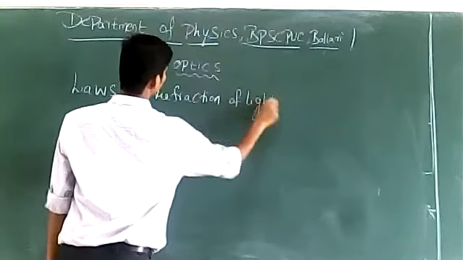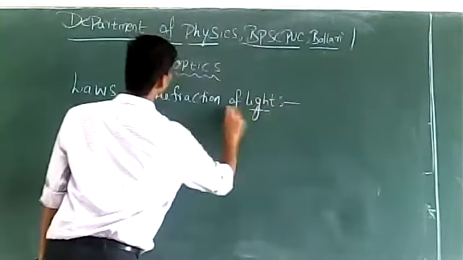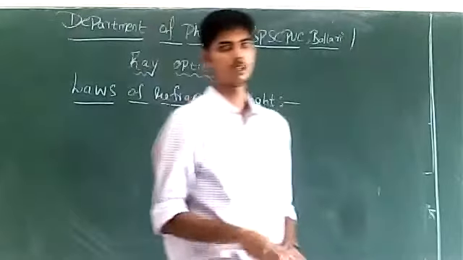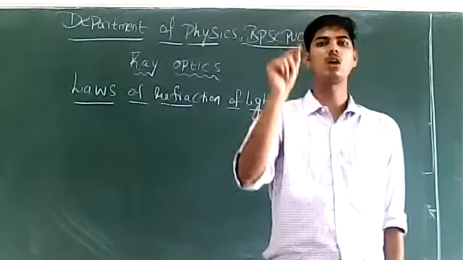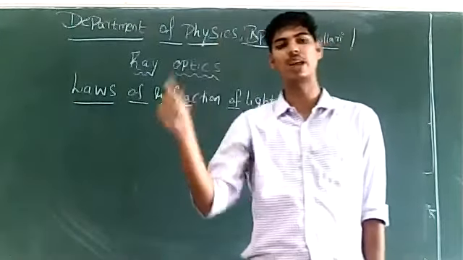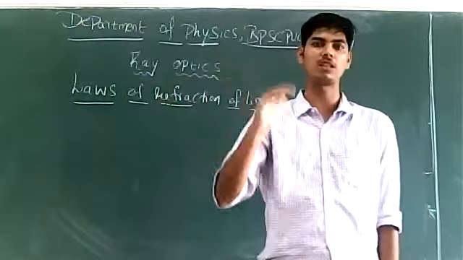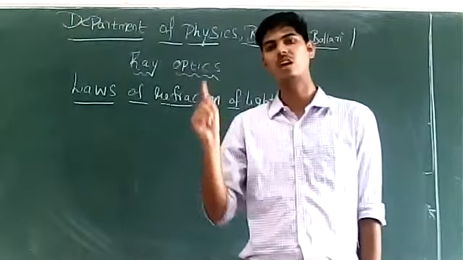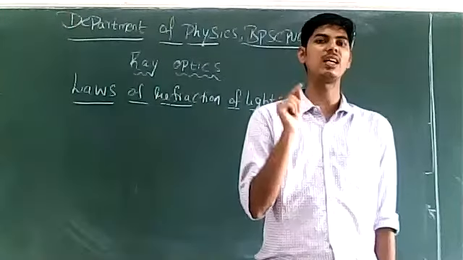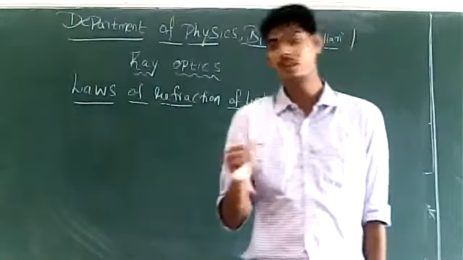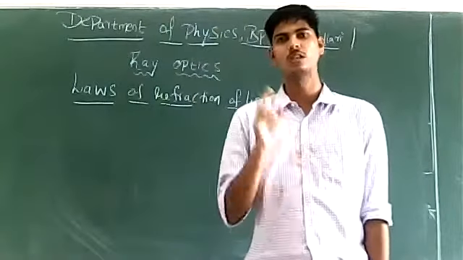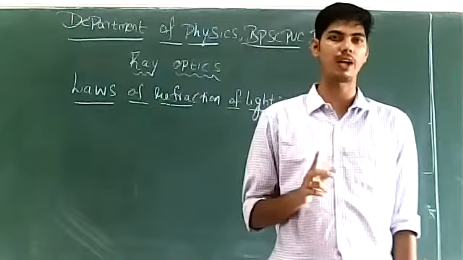See, we have studied the laws of reflection of light. There were two laws of reflection of light. Incident ray, normal at the point of incidence and reflected ray all lie in the same plane. That was the first law of reflection. Angle of incidence is equal to angle of reflection. That was the second law of reflection. Similarly, in case of refraction, we again have two laws, the first law and the second law of refraction.